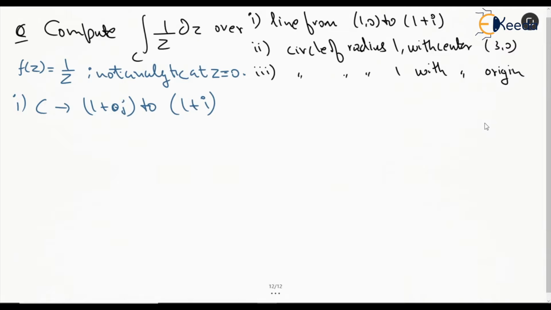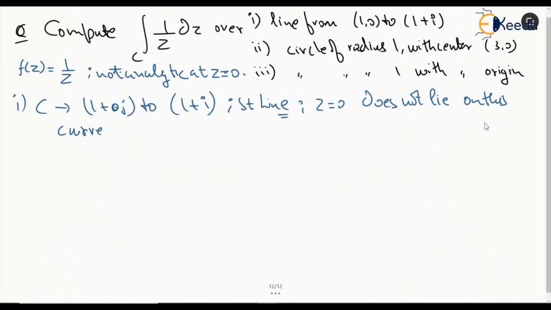Now for this path, which is a straight line, we can see that z equal to 0 does not lie on this curve, right?